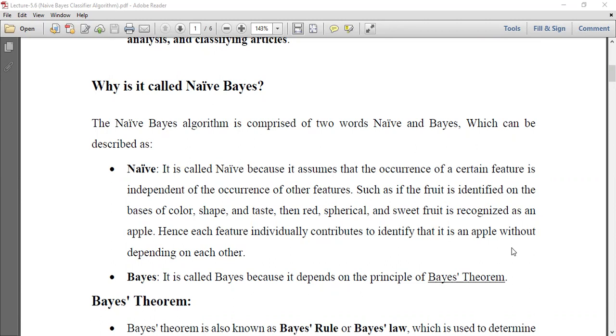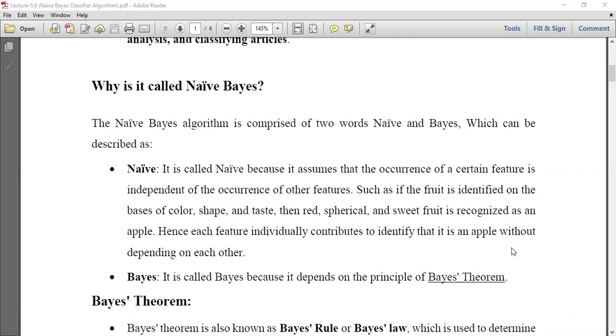For example, if a fruit is identified on the basis of color, shape, and taste, then a red, spherical, and sweet fruit is recognized as an apple. Hence, each feature individually contributes to identifying that it is an apple, without depending on each other.